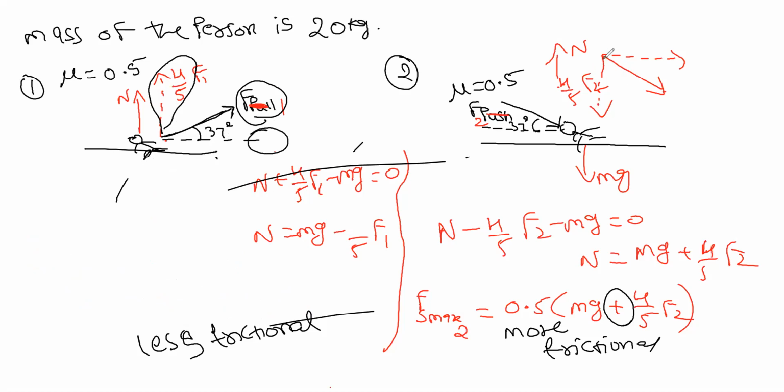In push, it is opposing the normal force. It is adding to the gravitation, meaning it is adding more weight in the sense. If it's more weight, it requires more effort. That's why the pull is easier when compared to the push, because of the normal component of the applied force.